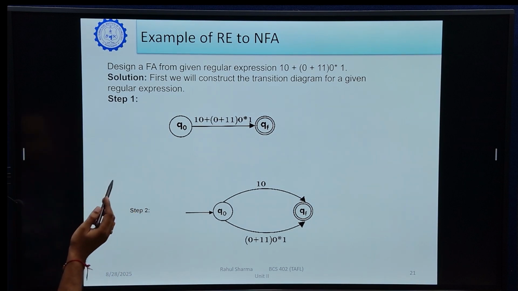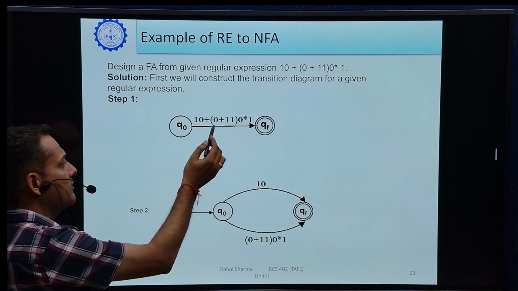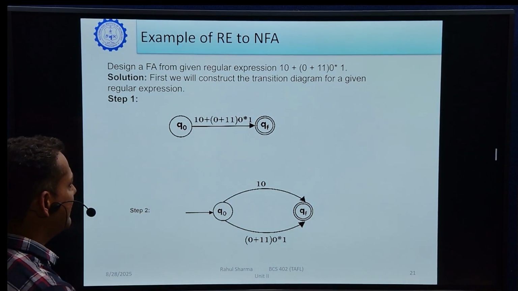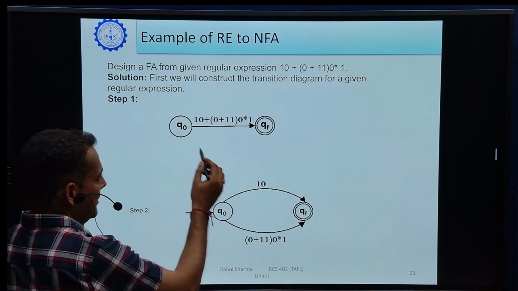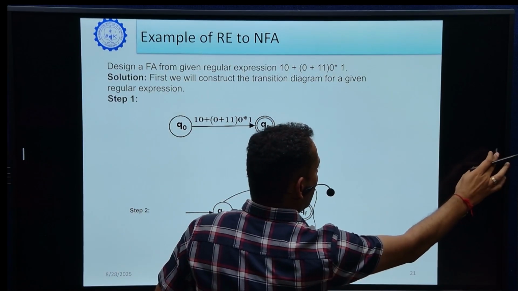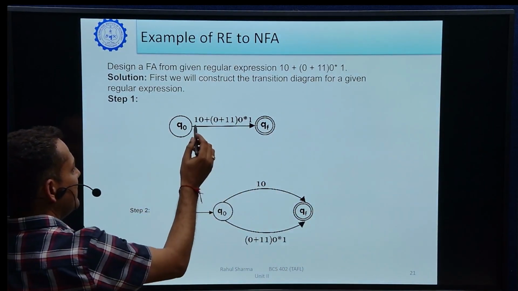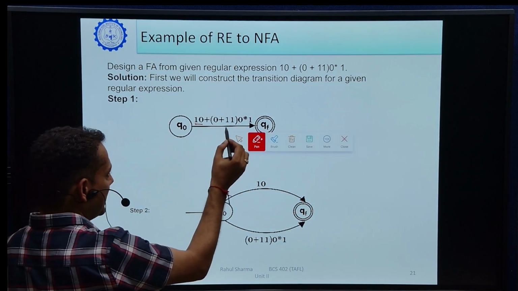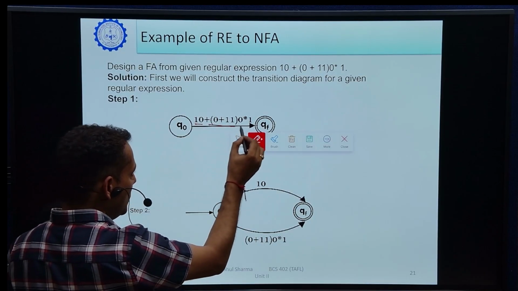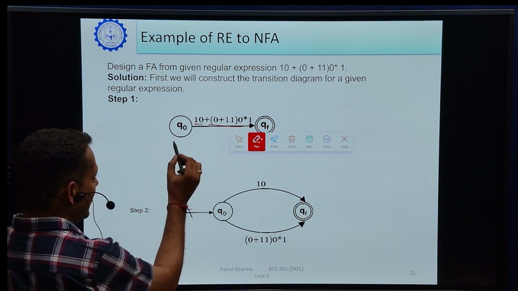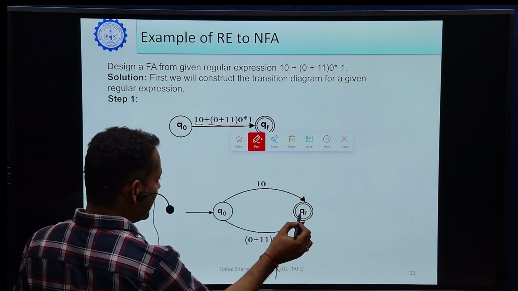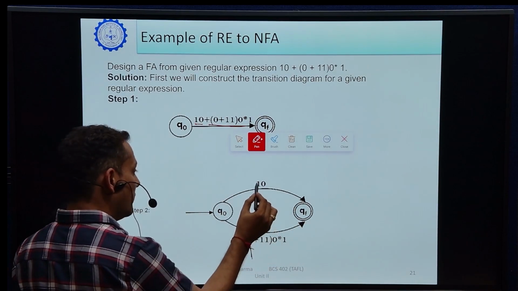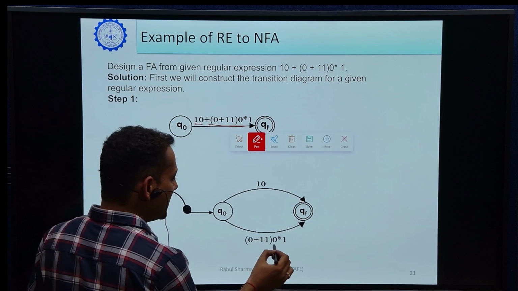A question is given: 10 + 0 + 11, 0 star 1. We will create a finite automata like this. So you can see here, 10 plus 0 plus 110. What does it mean? The plus operator is there, so 10 or 0 plus 110. We can reach from Q0 to QF, the final state, from 10 or 0 plus 110. So we will solve like this: 10 and 0 plus 11.